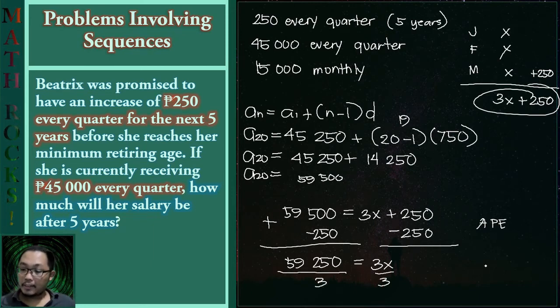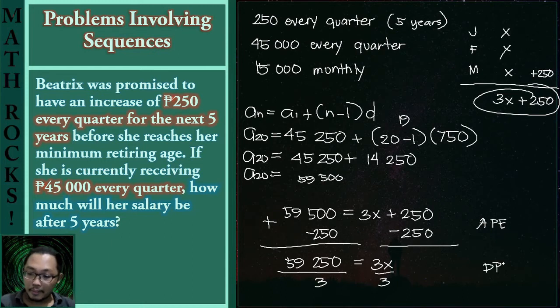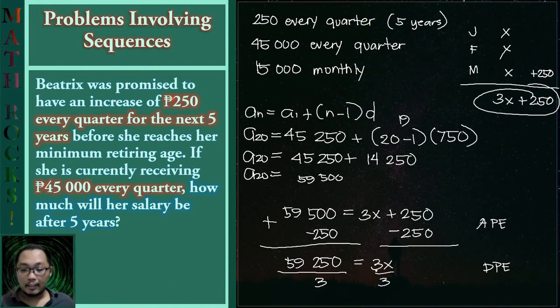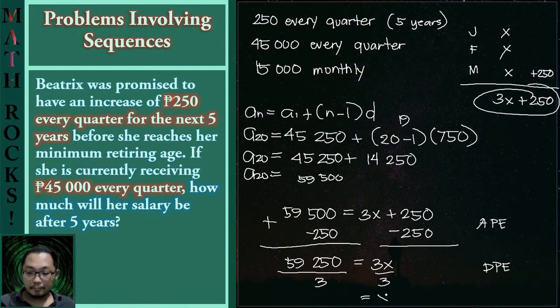So here we are actually applying the division property of equality by dividing both sides of the equal sign by the numerical coefficient of x, which is the 3. And now here we have the value of x be equal to 59,250 divided by 3.